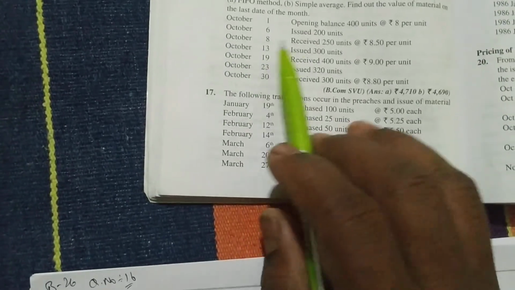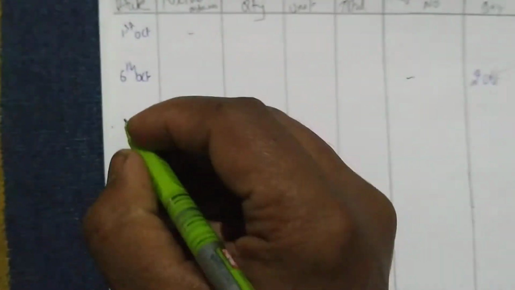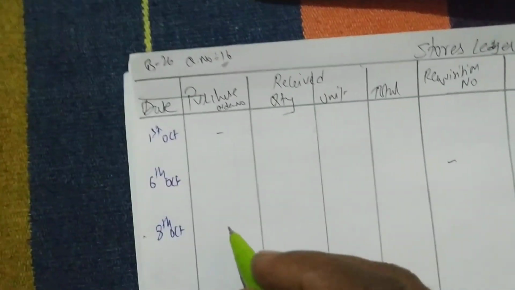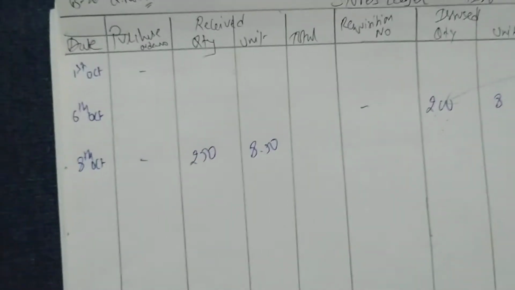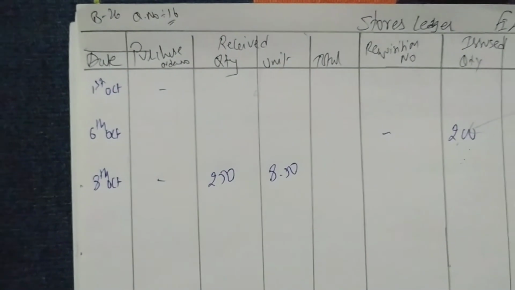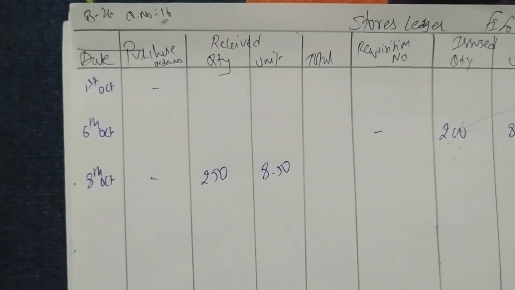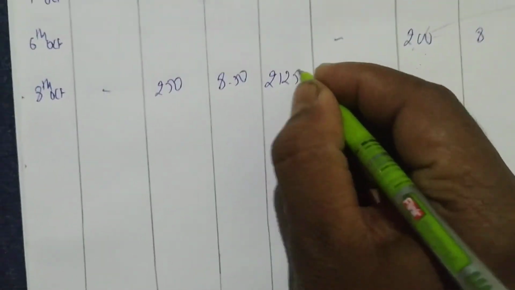Next is the next date. You received on October 8th 250 units at 8.50. There is no purchase order number. How many units did you receive? 250 units at rupees 8.50. 250 units into 8.5 is 2125. That is the total. Okay.